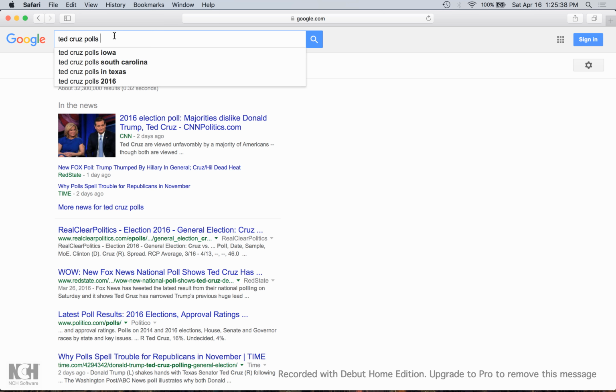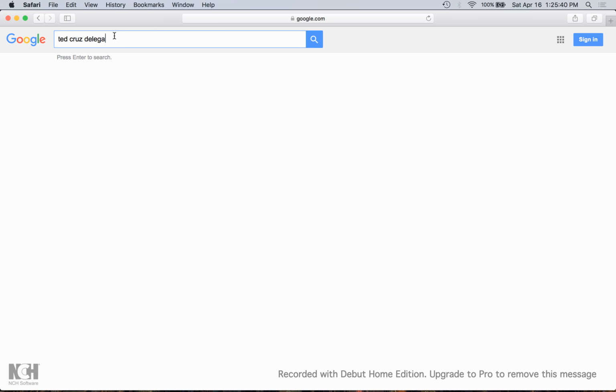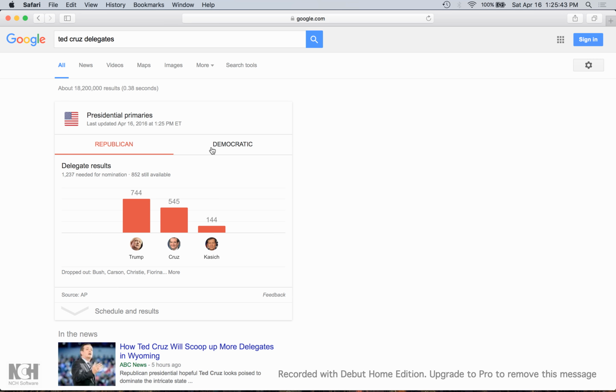And then if we look at his delegate count, we see that Ted Cruz has 545 delegates, just behind Donald Trump by about 200 delegates. And then Google also tells us here that there are 1,237 delegates needed for nomination, and there are 852 still available, which is really nice that Google gives us this summary right here, because this might be difficult to find otherwise.